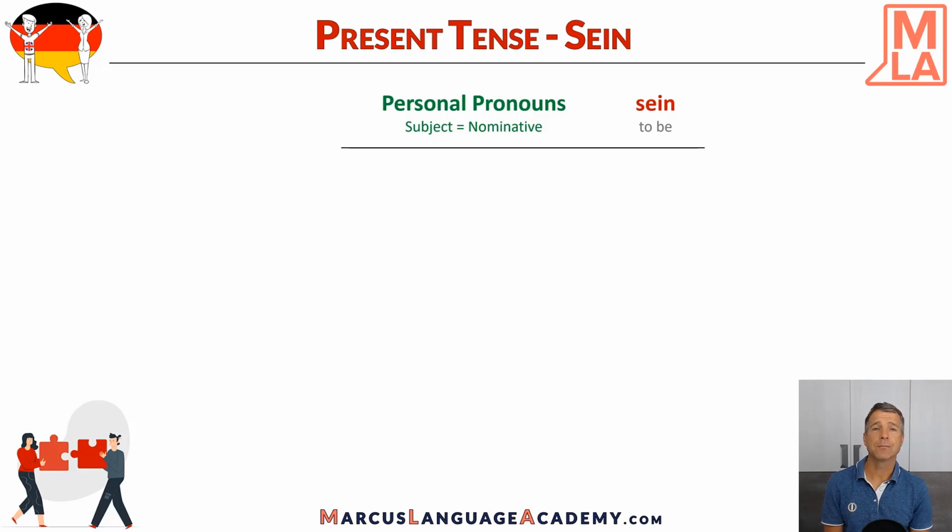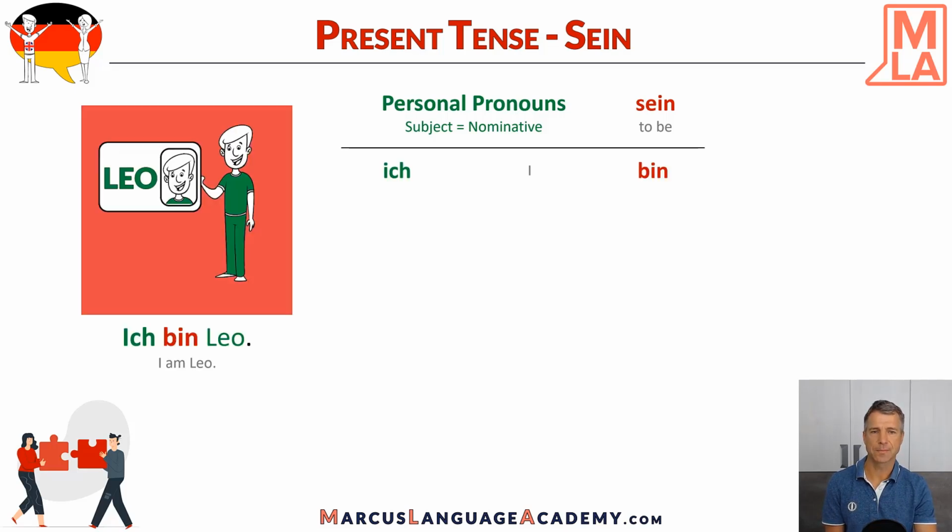And every time, the conjugation in German of the verb depends on the personal pronoun, because it's the subject and it's normally a nominative, and I use the color green because it has an influence on the ending of the verb. In this case, sein is quite irregular, therefore we use the color red to really show this. So let's see what sein is doing.